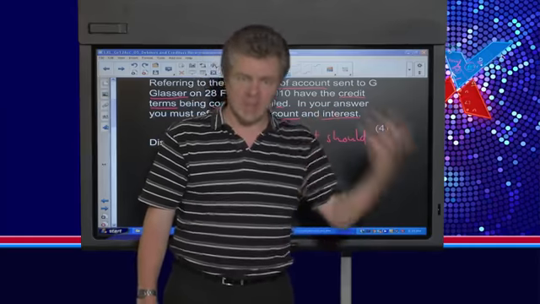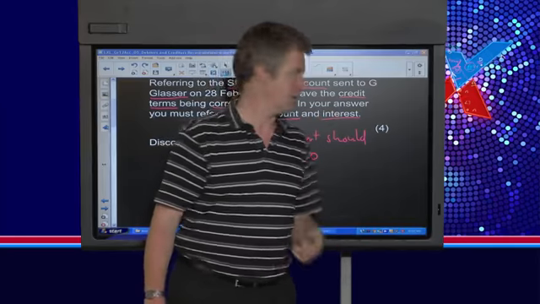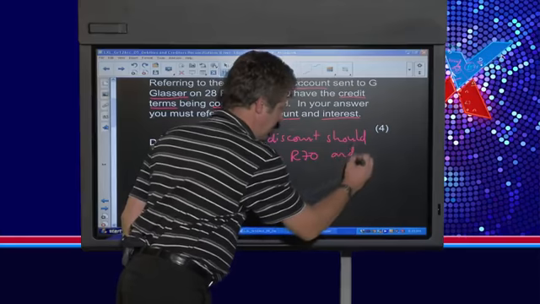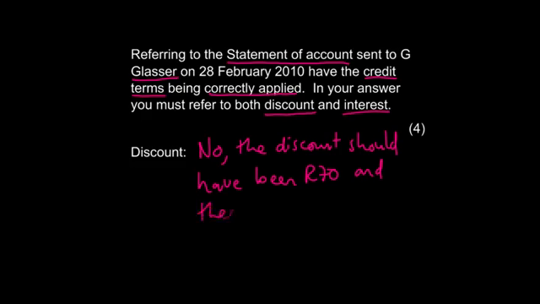We actually gave them double the discount that they were entitled to. So we can just say the discount should have been 70, and we gave, or the business gave, 140 Rand. So 2 marks there for saying no and for giving a correct reason.